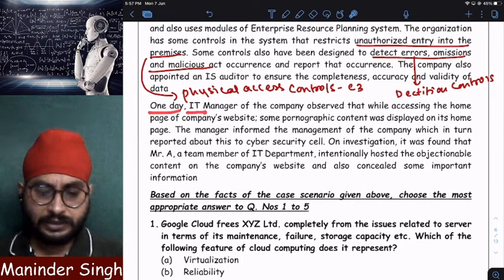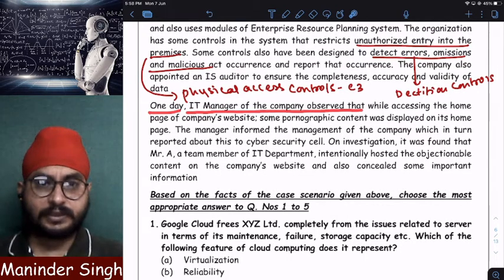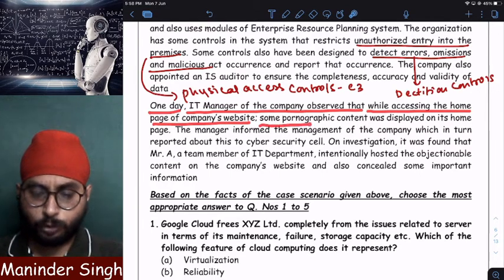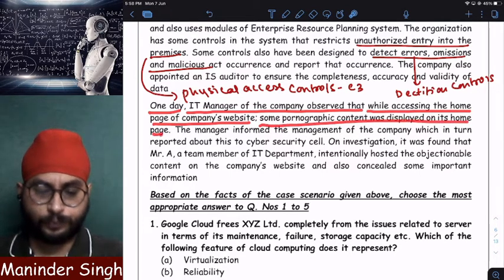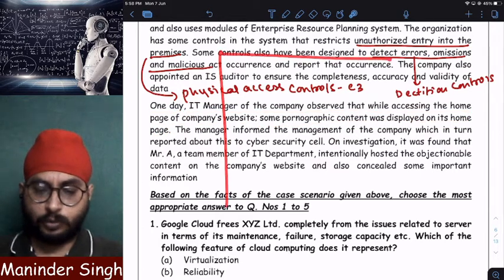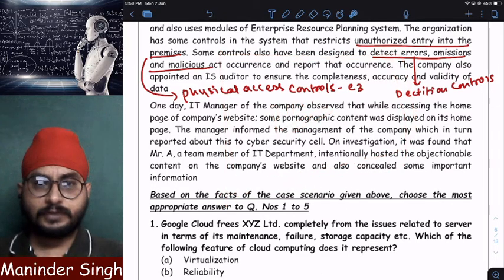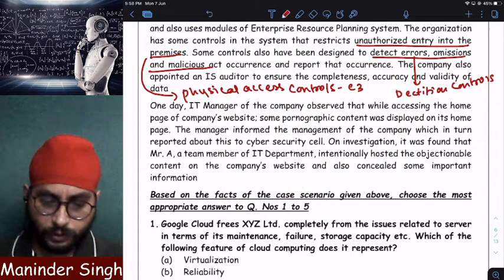One day, the IT manager of the company observed that while accessing the home page of the company's website, some pornographic content was displayed on its home page. Sir, on the company's home page, some porn was displayed. This is called what? Web defacement.